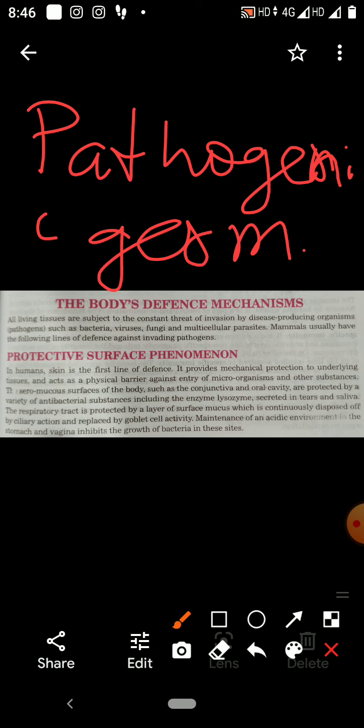These germs are absent in the body of healthy persons or healthy animals. Germs must be isolated and grown in pure culture medium. From the body of an unhealthy person, these germs can be isolated and grown in pure culture medium.